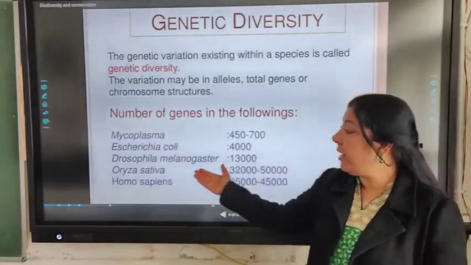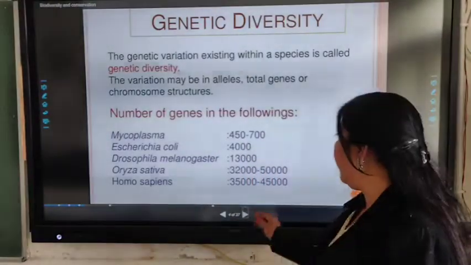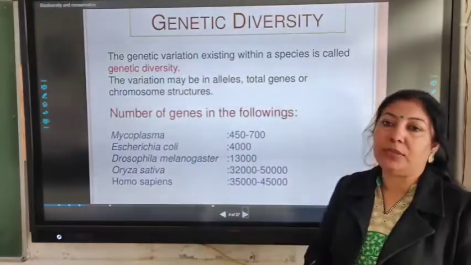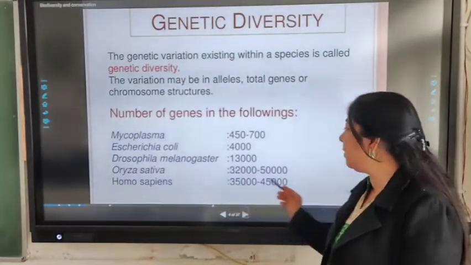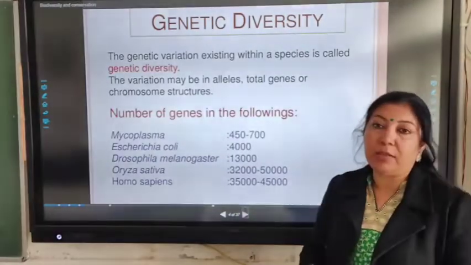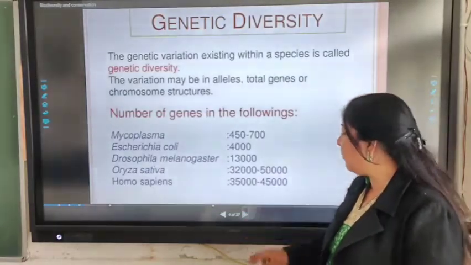Likewise, in Oryza sativa, that is rice, the genetic diversity is around 32,000 to 50,000. And in Homo sapiens, the genetic diversity is about 35,000 to 45,000. So this is the first level of diversity.